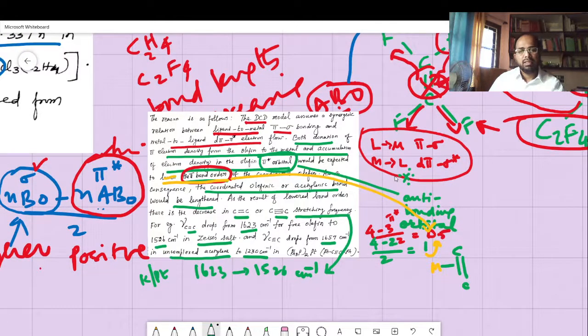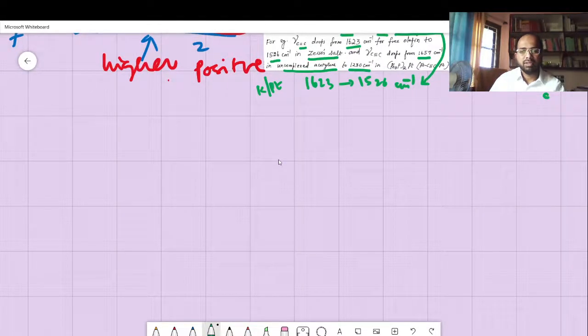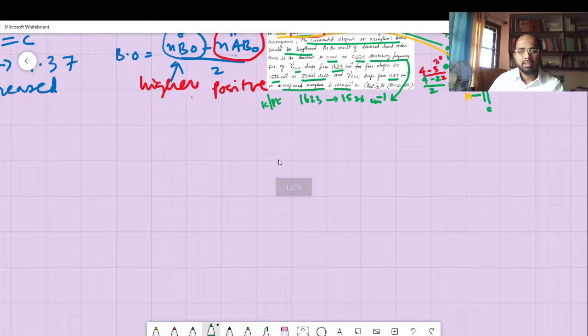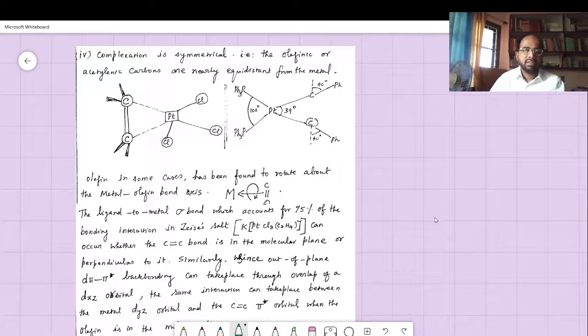Now, the last part I was going to explain is the structure. See this one? The complexation is symmetrical, and the olefinic or acetylenic carbons are nearly equidistant from the metal. Here, I think I'll explain this in a separate class. I will start recording.